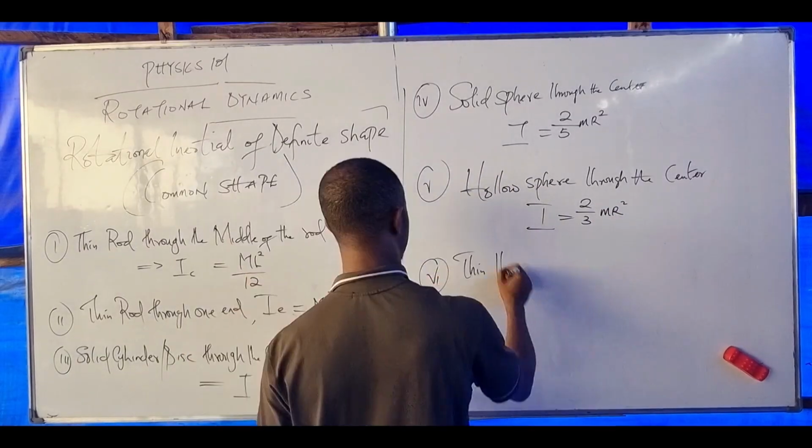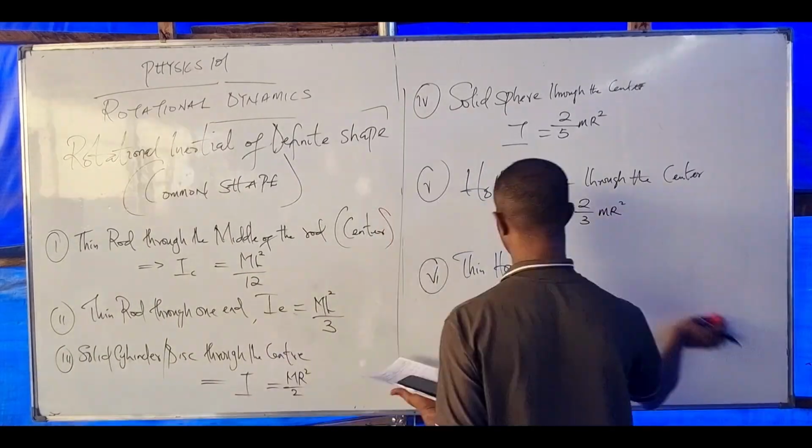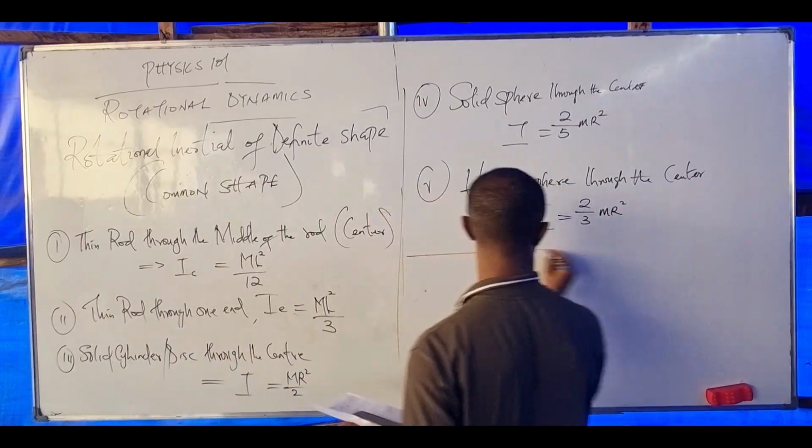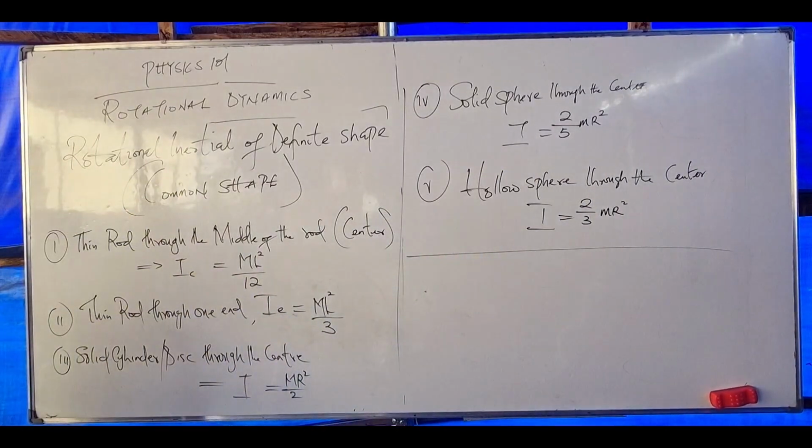Number 6. Thin hoop, also a ring. Or just leave this part. All of this you don't need. It's advanced. We'll stop here for the basic ones. Let me see if there are other ones I've not given us. Okay, thin cylinder or disc. Okay, thin rod 1 over 12. Okay, 1 over 3. Are you there, guys?